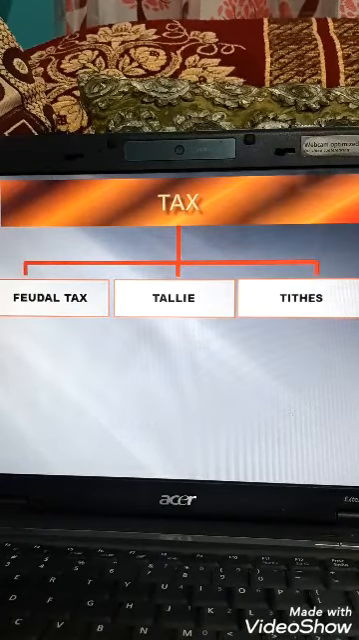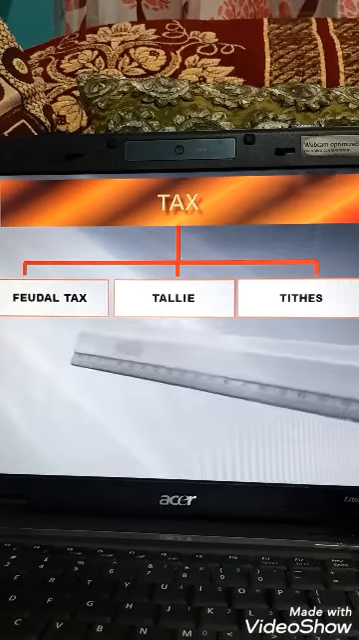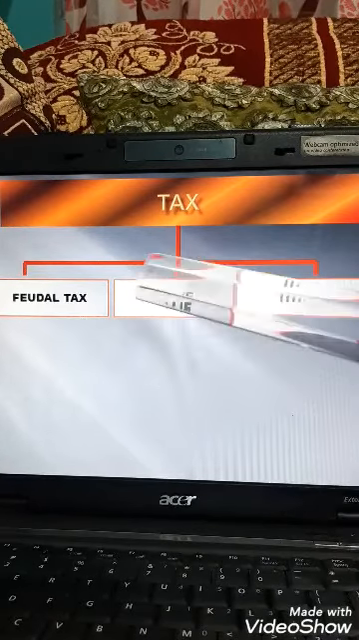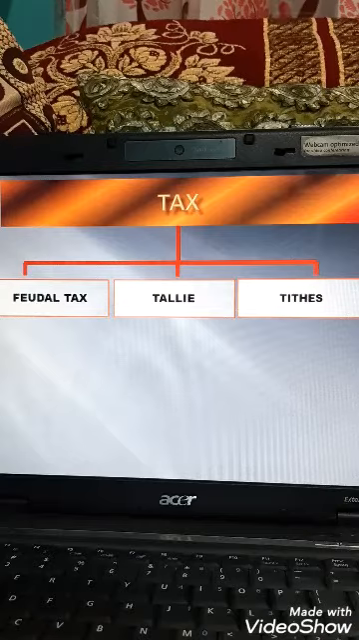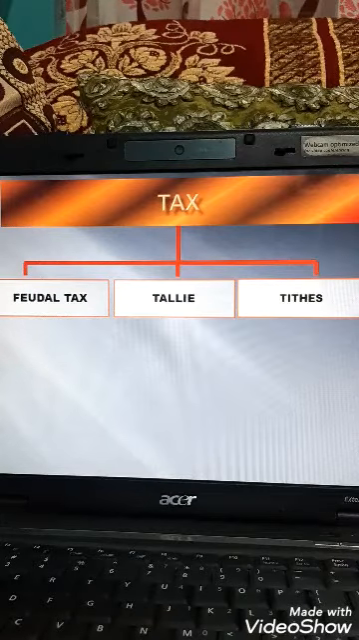These were the taxes which the third state were paying. The tax paid to the nobles and clergy was the feudal tax, and the tax paid directly to the government was called the tally tax. Apart from the direct tax, they also collected indirect taxes on salt and tobacco. Next, the tithe tax was the tax paid to the church.